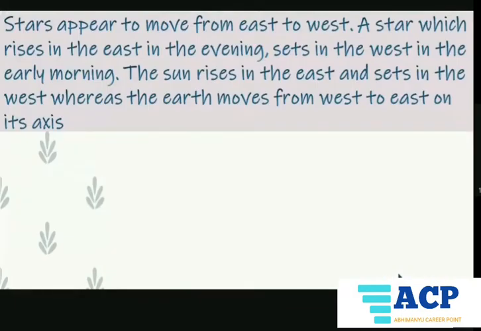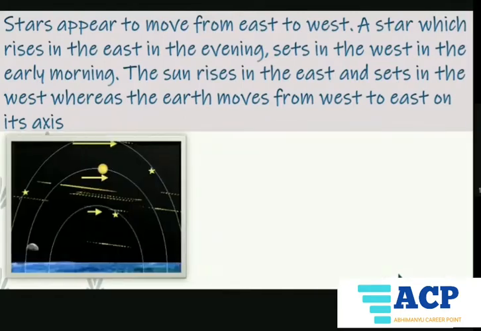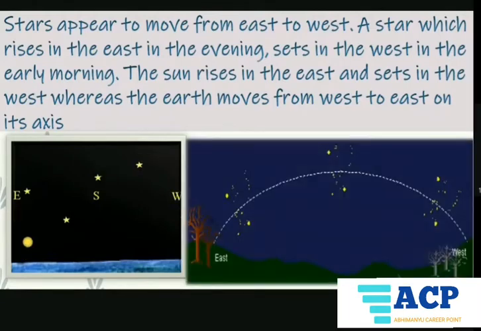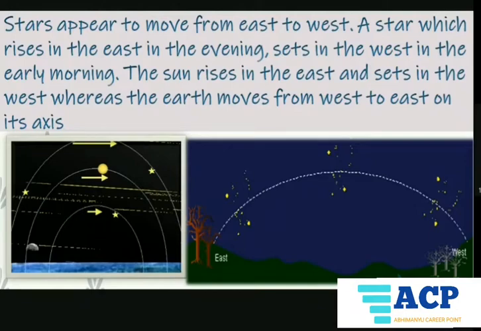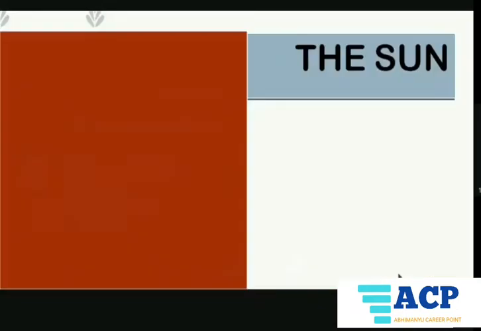Next, stars appear to move from east to west. Why is it so? Why do stars appear to move from east to west? Yes, you have guessed this right, because Earth rotates from west to east, like the Sun appears to rise from the east and set in the west. Why? Because again the reason behind this is that Earth rotates from west to east. Same is the case with the stars.